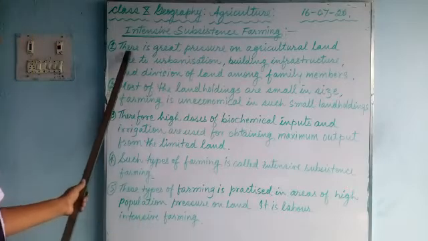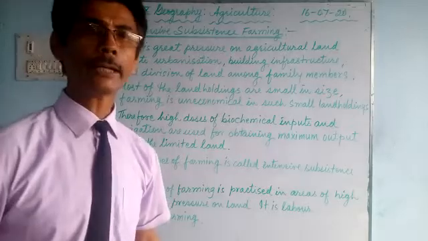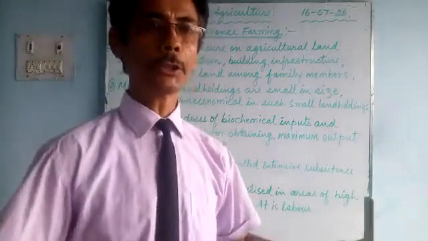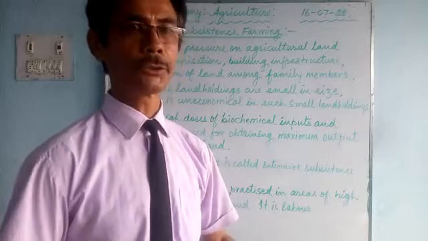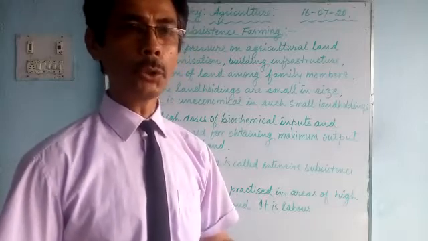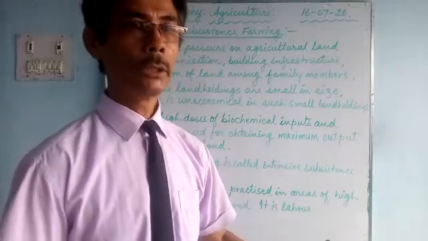Here there is great pressure on agricultural land. You see that land doesn't grow, population grows, but the land is fixed. As the population grows, we need more homes and more infrastructure.